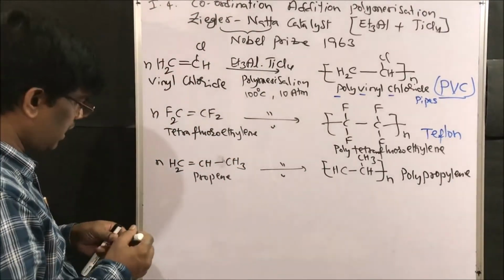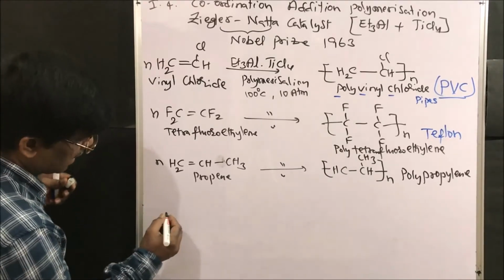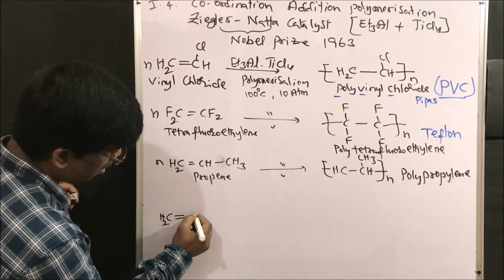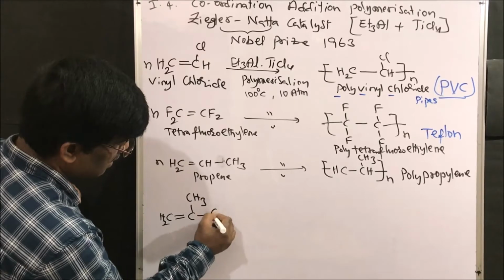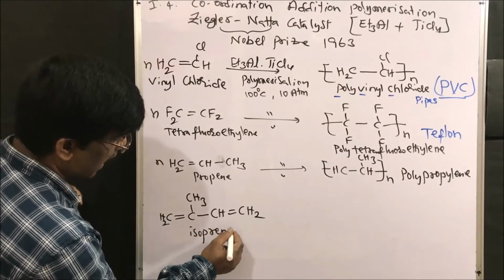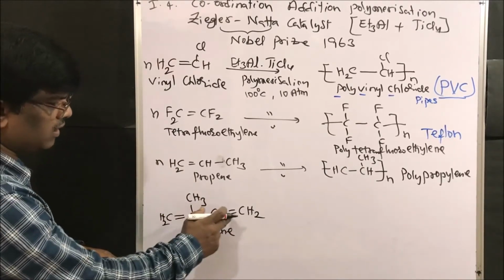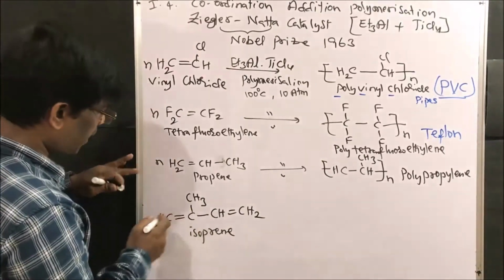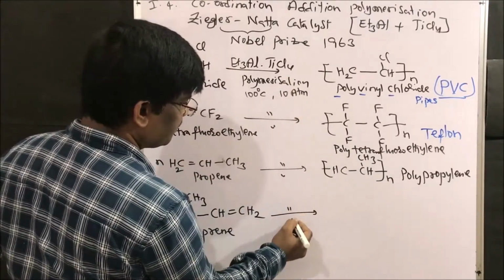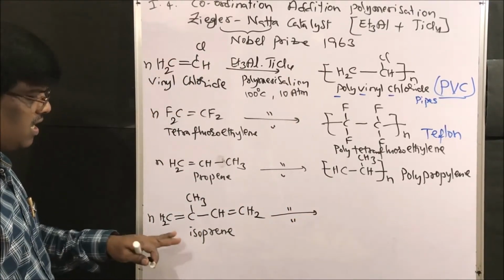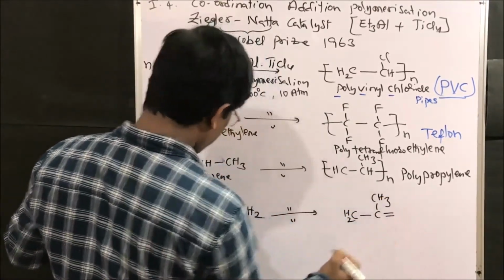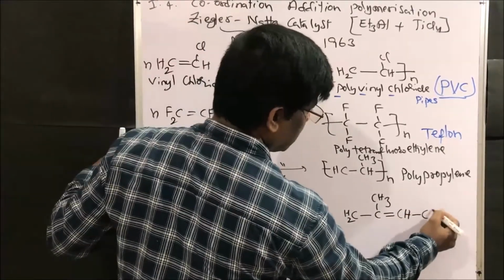Next, another very important monomer is isoprene. What is isoprene? CH2=C(CH3)-CH=CH2. This is isoprene, 2-methyl-1,3-butadiene. n moles of isoprene under Ziegler-Natta catalyst and polymerization conditions is going to give the polymer with CH2, C(CH3)=CH, CH2 units.